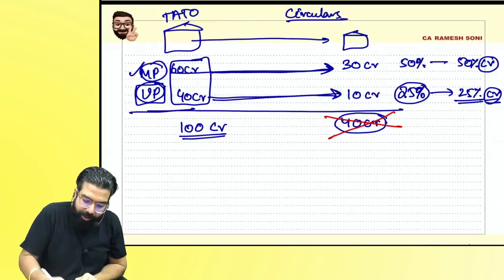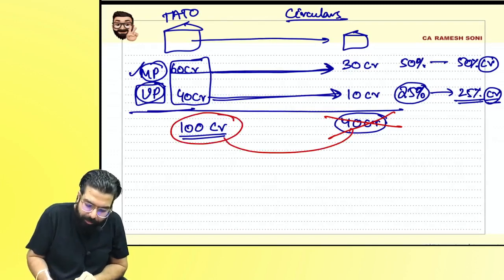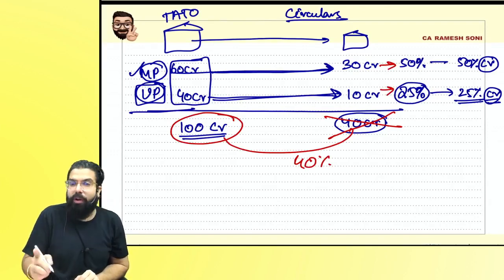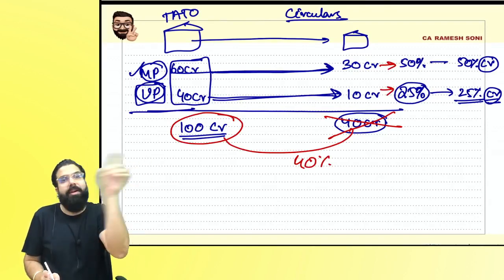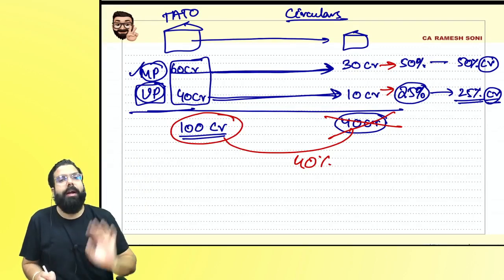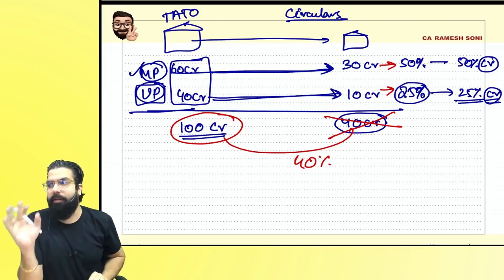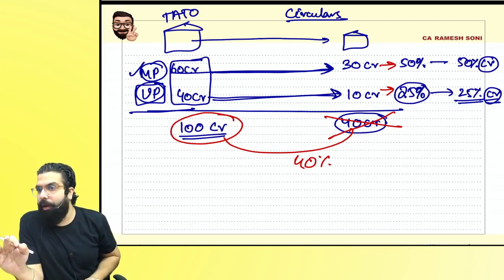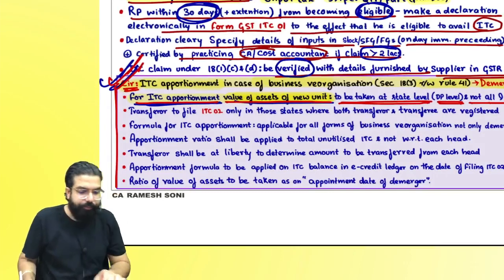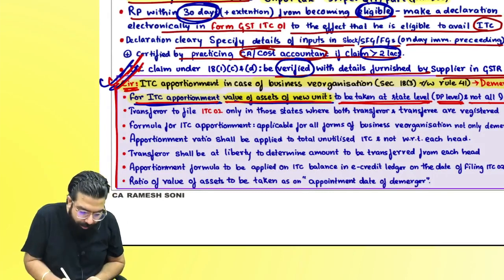If you see in the example, overall basis pay the ratio is 40%. But are you transferring 40%? No, you are transferring whatever assets you transferred in every state, that much credit you transferred in every state. Is my point clear to all? The next one over here.